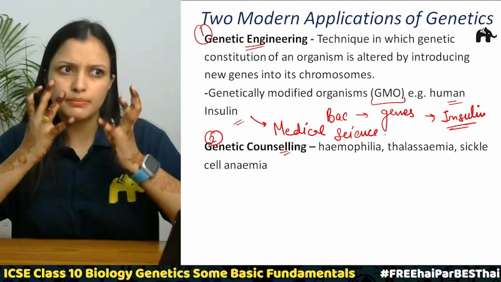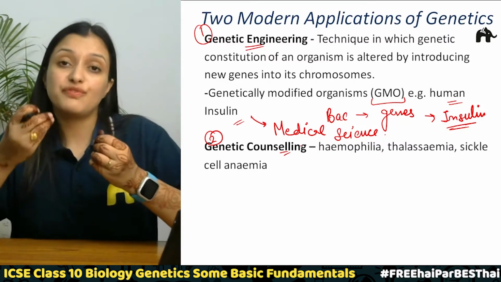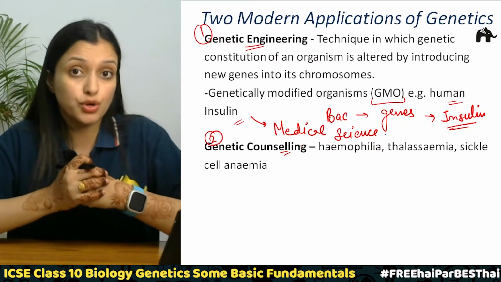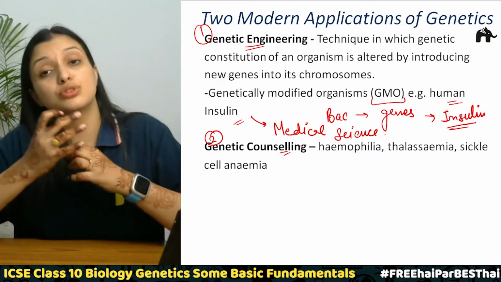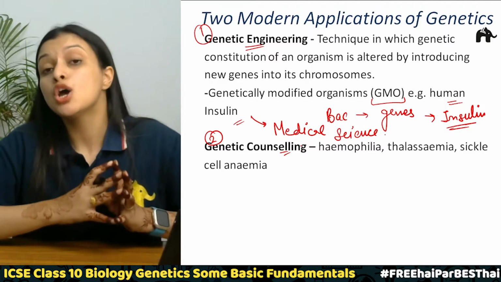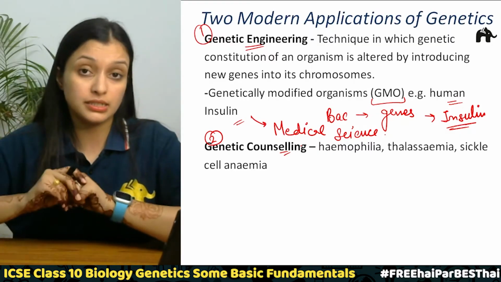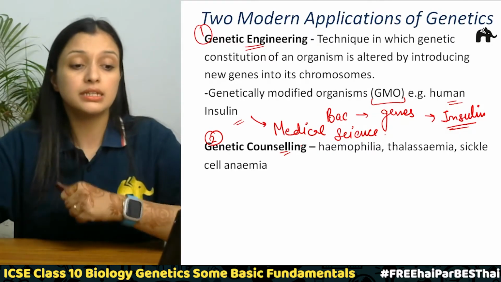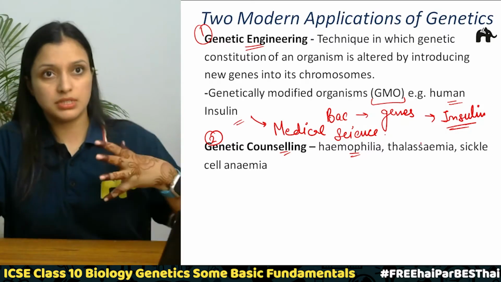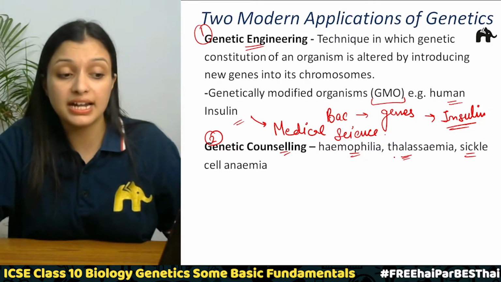Nowadays this genetic counseling is very much in demand because parents know what the problems are and how we can solve them. So they are advised to consult a doctor, a genetic counselor basically, who helps these couples to avoid those undesired traits. It is very commonly seen in families with a history of diseases like hemophilia, thalassemia and sickle cell anemia.